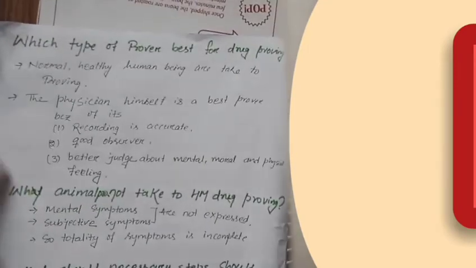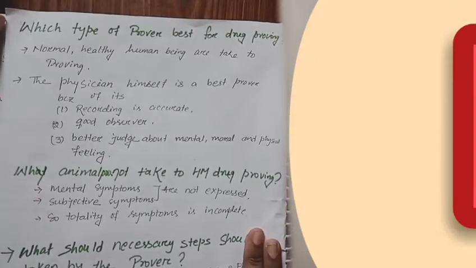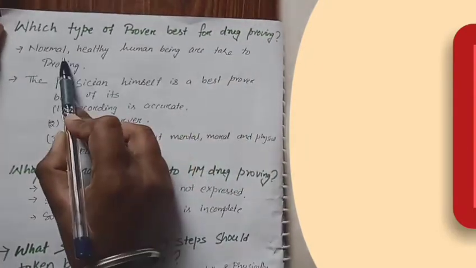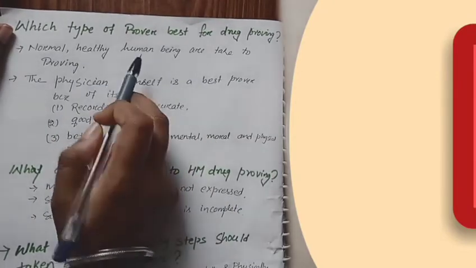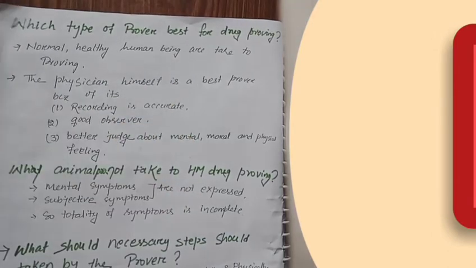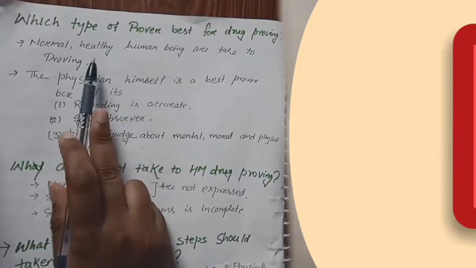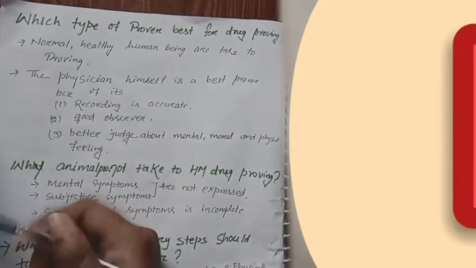Now that is all about the medicine, which we discussed previously. Then we go towards the drug proving, meaning the prover. Which type of prover is best for drug proving? A normal healthy human being is taken for drug proving. What is the benefit of a healthy human being? In a healthy human being, pure symptoms can be visible.